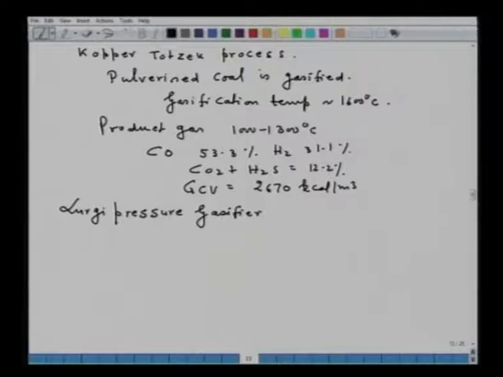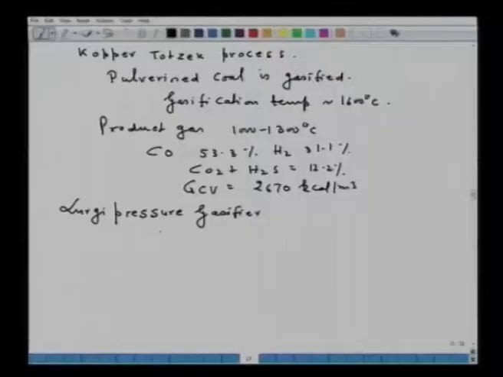Now this gasifier is unique in its operation. It operates at a very high pressure and utilizes the reaction between C plus 2H2, that is equal to CH4. So in a Lurgi pressure gasifier, the coal is gasified at a very high pressure and utilizes the effect of pressure on this reaction. In this reaction there is a volume decrease. So if you increase the pressure, more methane will be there in the producer gas, and methane has a very high calorific value.